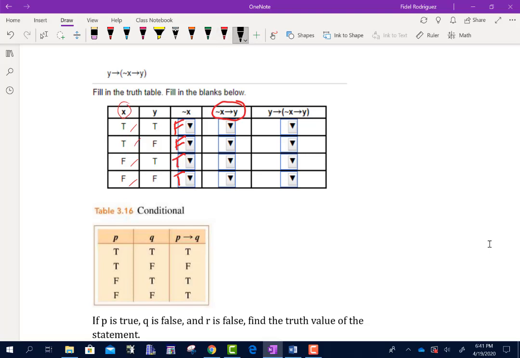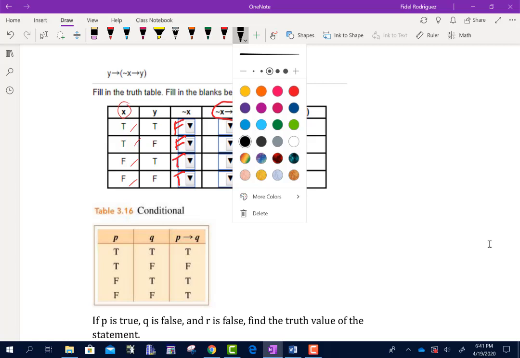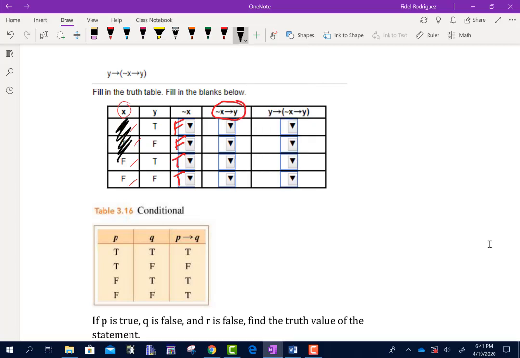So guys, if you notice here, I don't need to use this part anymore. I'm going to go from not X first to Y second. So notice it is first false, then true. First false, then true is going to be true.